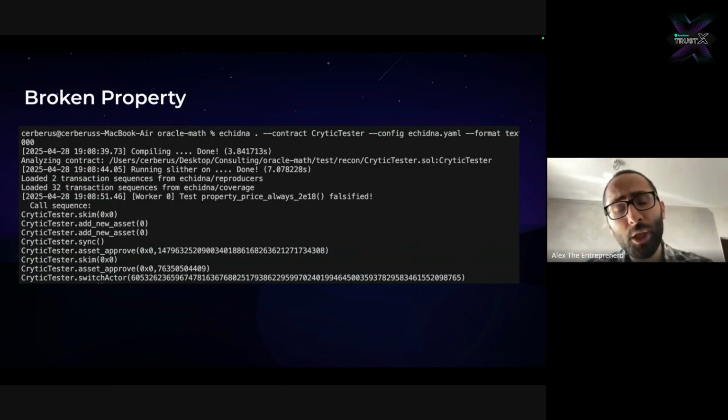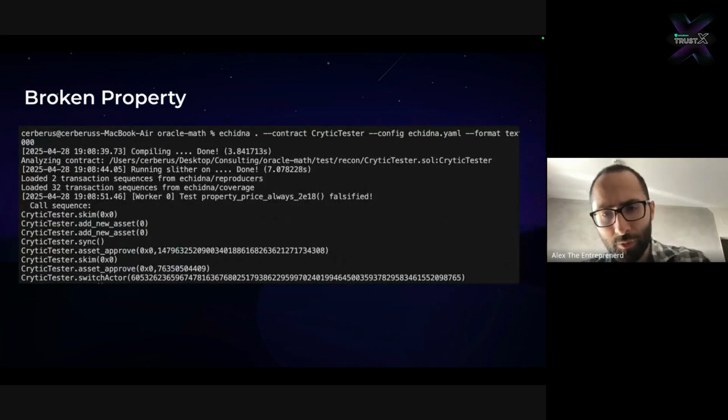And so because we escalated from using Foundry in a way that is hard-coded into something that is no longer hard-coded, because we asked the tool to try a bunch of combinations in just checking the property, we're actually now able to break it. So our job after we break a property is to figure out if this is due to a known root cause, meaning this is most likely a QA or some informational bug, or whether this is something that we should investigate further because it's serious.